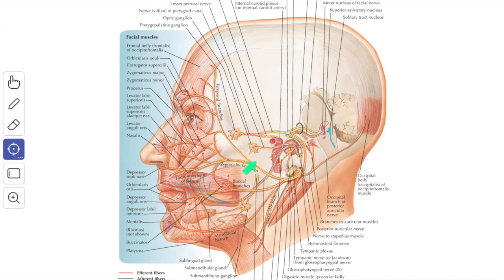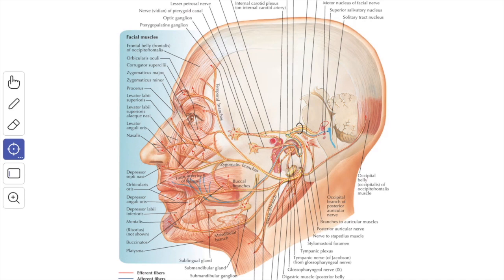The temporofacial trunk turns abruptly upward and divides into temporal and zygomatic branches. The cervicofacial trunk passes downward and forward and subdivides into buccal, marginal and cervical branches. The 5 terminal branches radiate like a goose foot through the anterior border of the gland and supply the facial muscles. Thus, such a branching pattern is known as the pes anserinus.